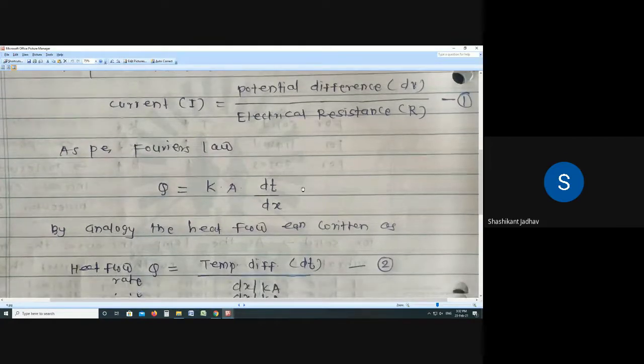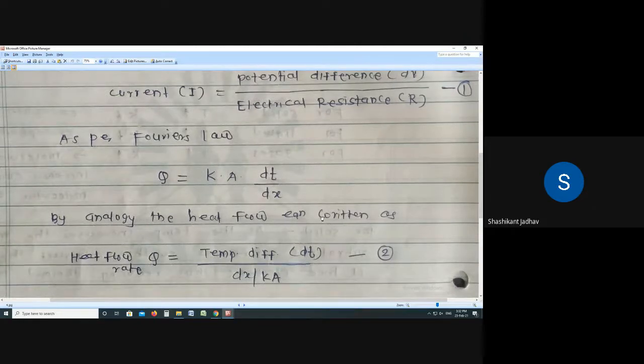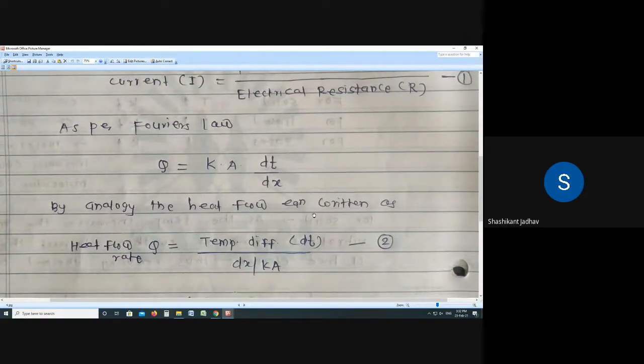Okay, write down at the next line. By analogy, the heat flow equation written as, by analogy means similarity of the electrical equation. In that form we have to write down the equation. So by analogy, the heat flow rate Q is equal to temperature difference dt.